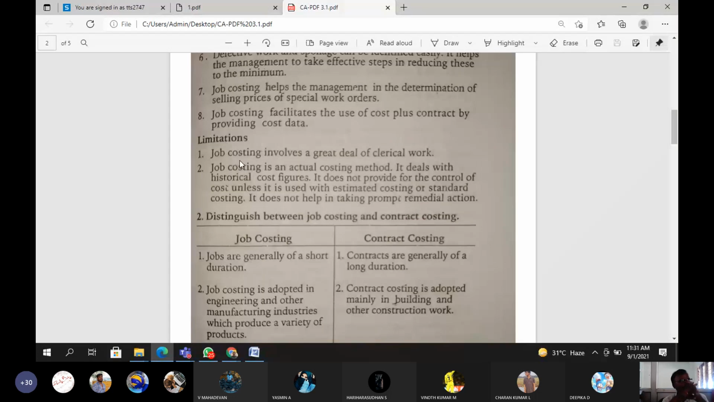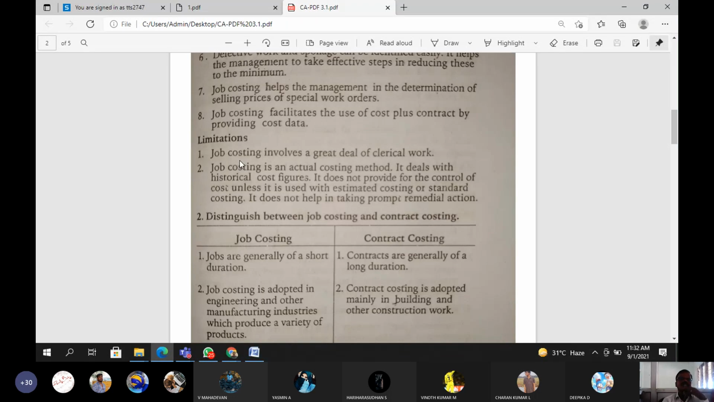Yes, nowadays clerical work is important. Clerical work is done only by people. Without human beings, clerical work is not possible. So the clerical work is more. When you follow the job costing method, definitely the clerical work is more in the industry, in the firm. So clerical work is more. This is also one of the limitations.